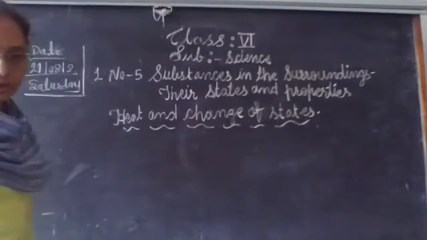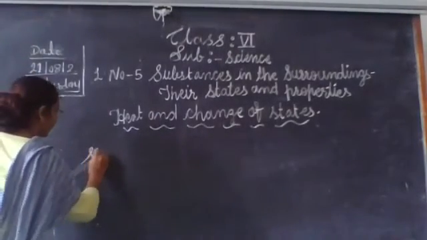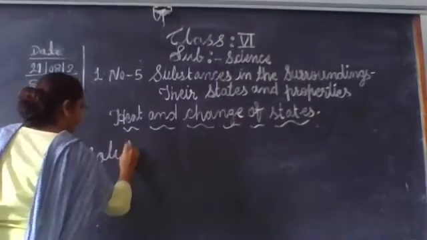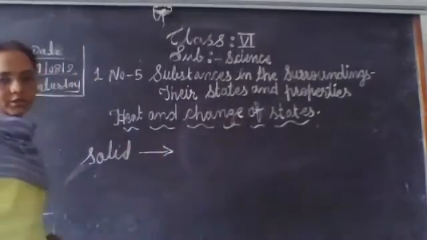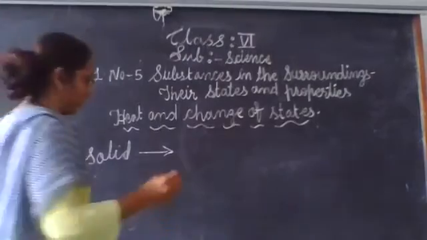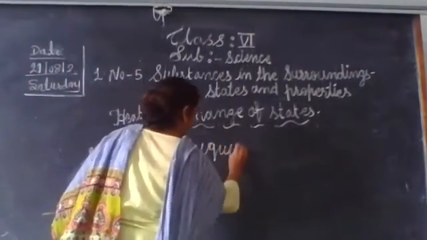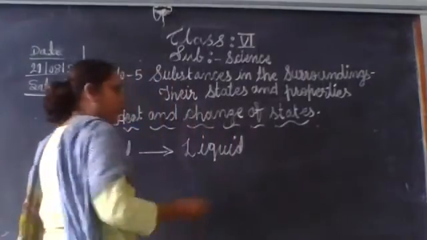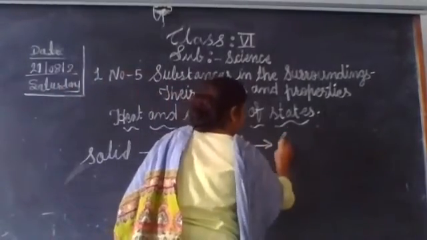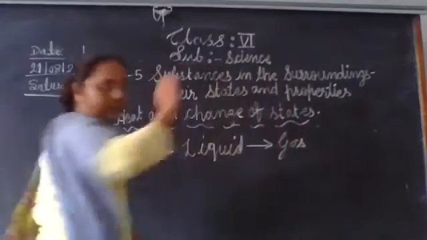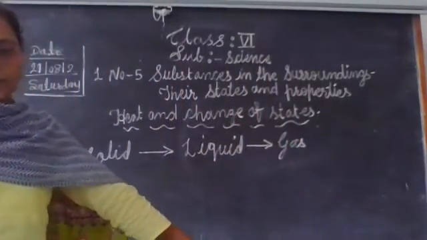When you heat, the solid gets changed into liquid, and the liquid gets changed into gas.